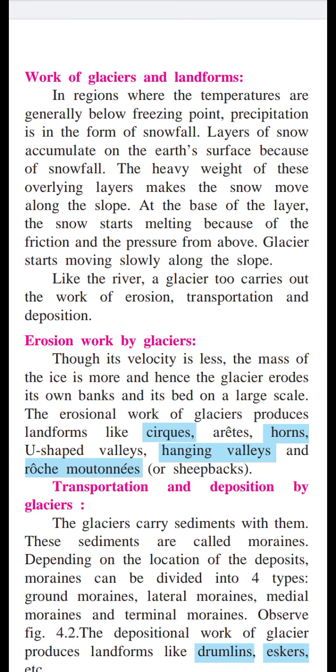Hello, my dear students. Today we are going to learn lesson number 4, Exogenetic Processes, part 2. Yesterday we have seen work of glaciers and landforms, that is, the introduction of glaciers.